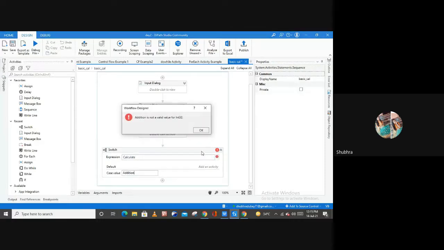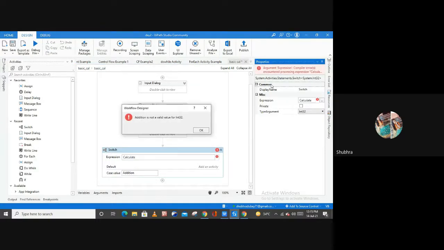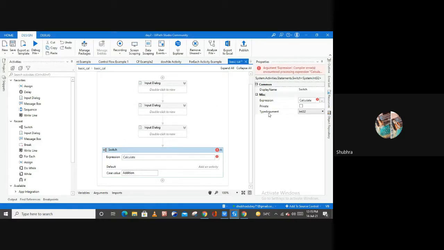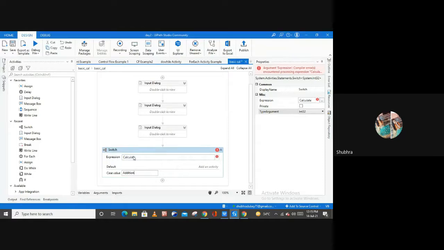First let me convert the type argument of my switch activity. Select your switch activity, and in its properties the type argument is Int32. But these options are in the form of strings, because these are character values.